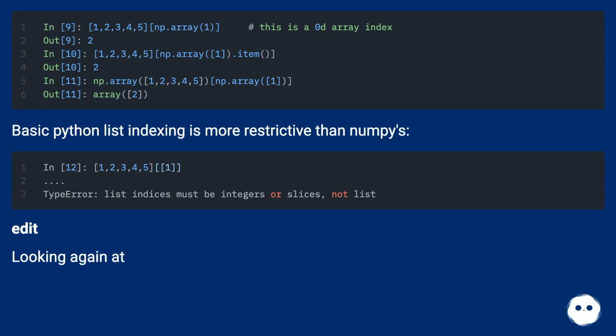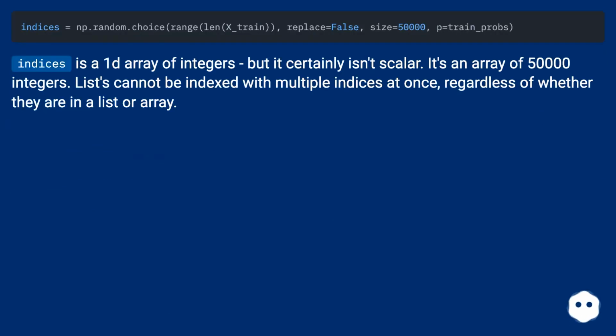Edit. Looking again at the code, indices is a 1D array of integers, but it certainly isn't scalar. It's an array of 50,000 integers. Lists cannot be indexed with multiple indices at once, regardless of whether they are in a list or array.